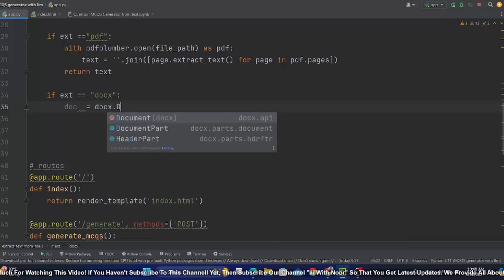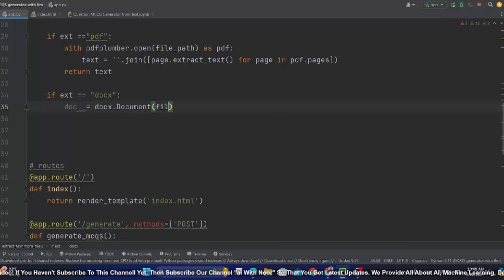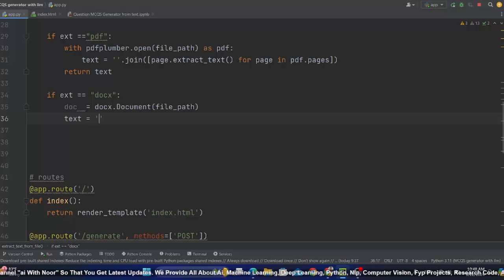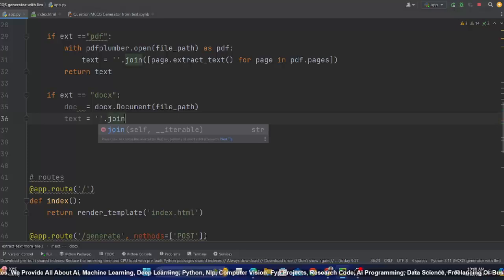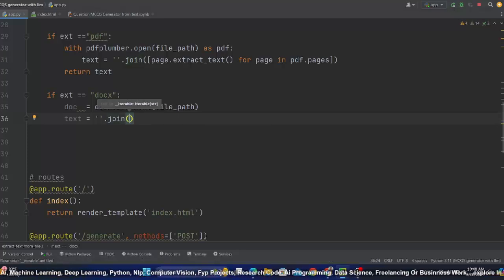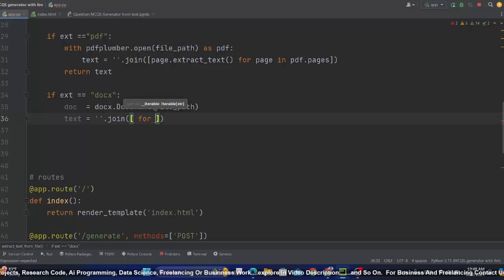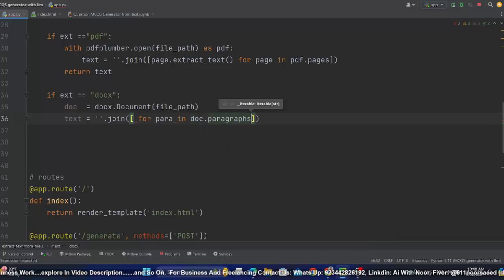With the help of this library you can call a function by the name of document, and you can pass the file path. After that again we have to use the same logic, like text joined by empty string. Again I will run a loop, this time list comprehension, but from document file we need to extract paragraphs. So para in doc dot, there is a built-in function by the name of paragraphs, it will extract paragraphs, you don't need to worry about it.